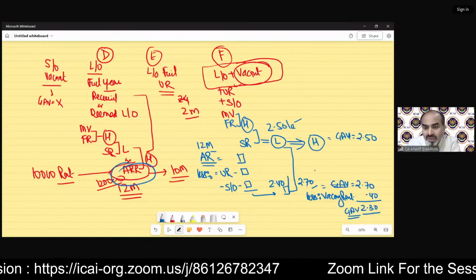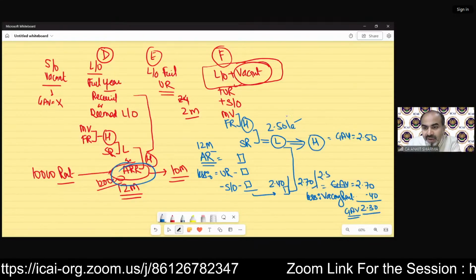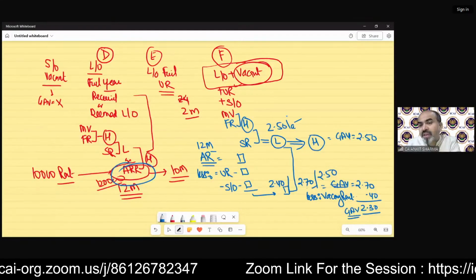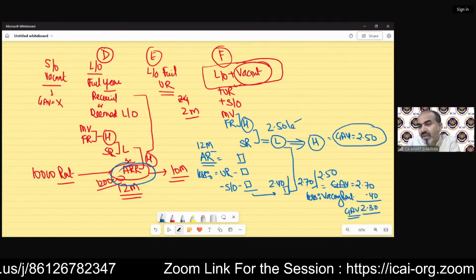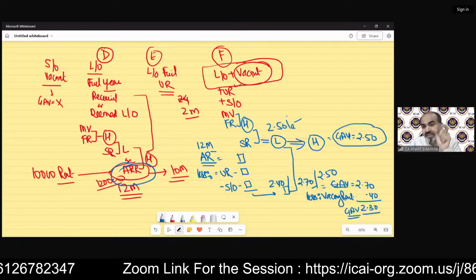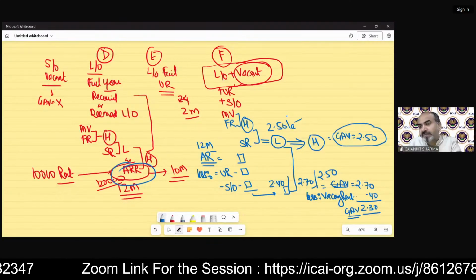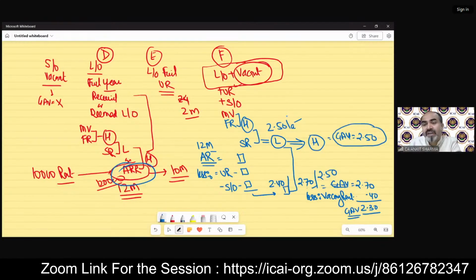Now suppose this value also comes 250. Now both are equal. Nothing is higher. If this is higher, this will be your GAV. Nothing needs to be deducted for vacancy purposes. But if this value is higher, then you need to deduct the vacancy rent also to arrive at the GAV.